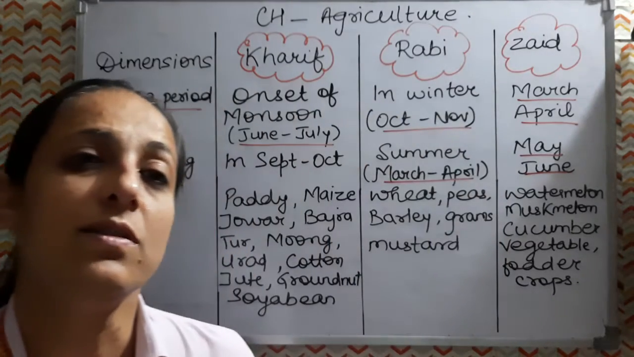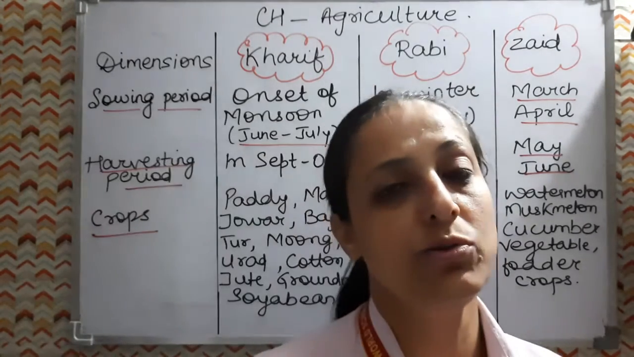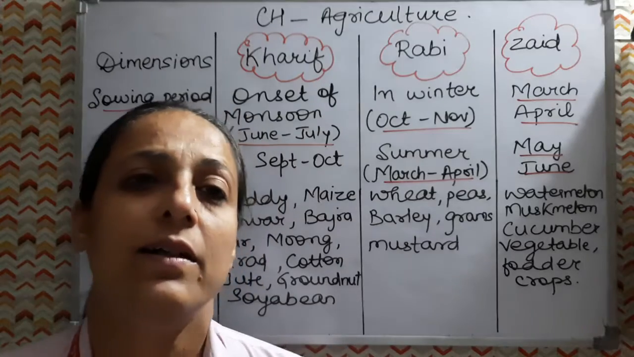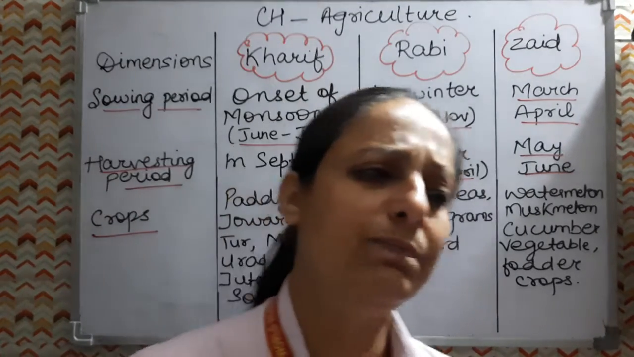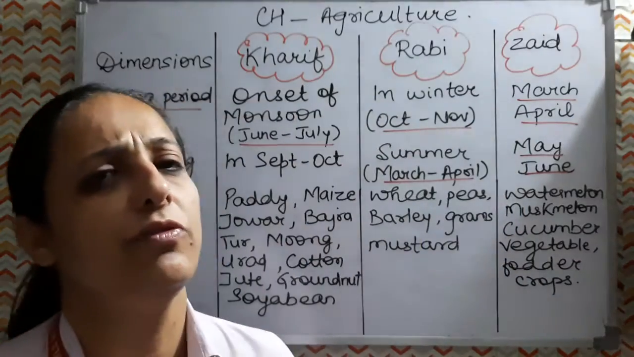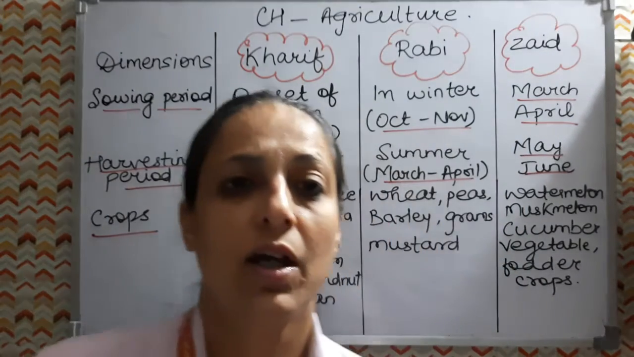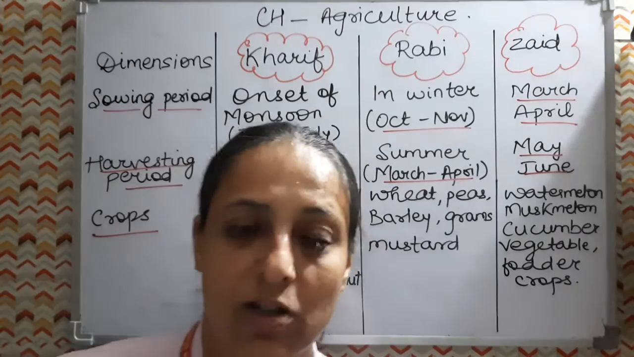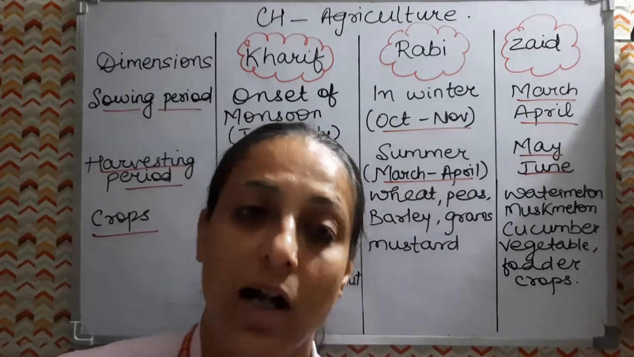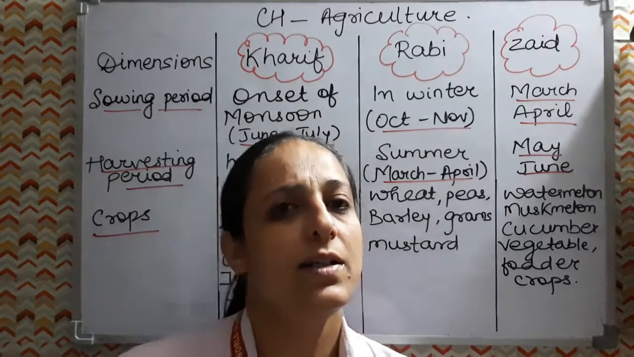Then the next millet is jawar. So jawar is used as a fodder crop, and it is a rain-fed crop. So this much irrigation is not required, only the sufficient amount of rainfall is sufficient. Then after that, it is grown in the areas of Andhra Pradesh, Madhya Pradesh, Karnataka, Maharashtra. So these are the states.